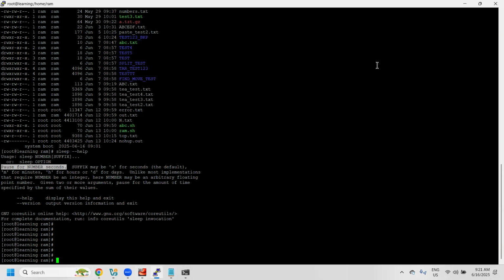And from a particular Linux server, whether you are able to connect to the external internet or not, during that time we use the ping command. For example, ping www.google.com.